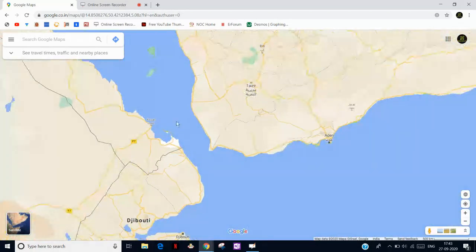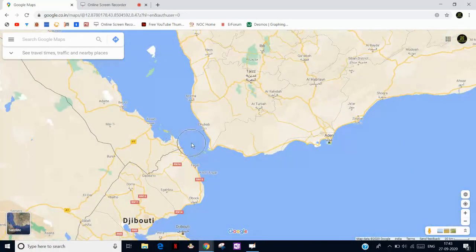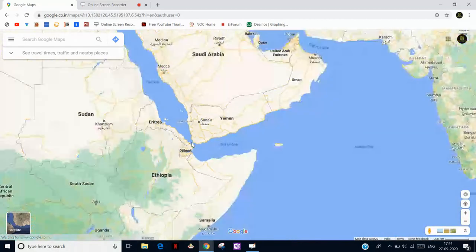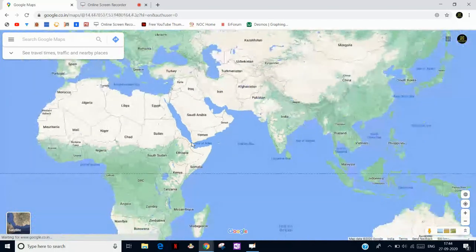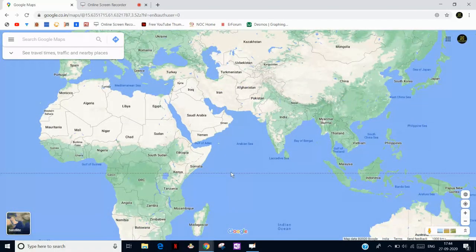Here, this is one strait. This small strip of water, as you can see at the cursor, is known as a strait. This is the definition of a strait, which connects two larger water bodies by a small passage.